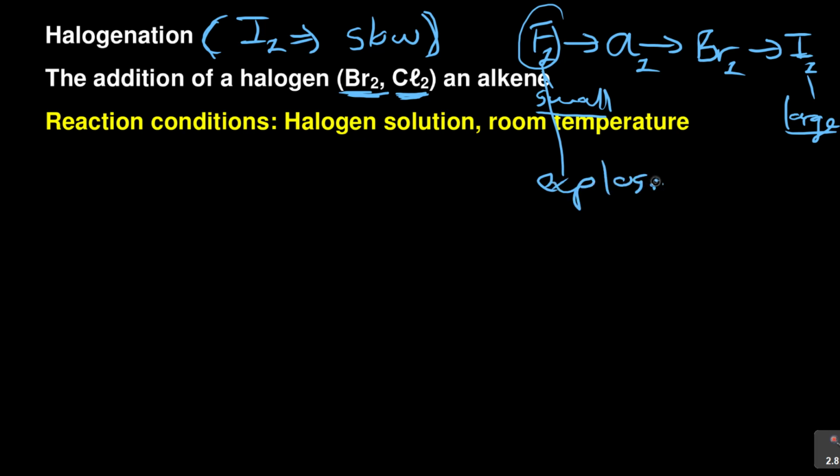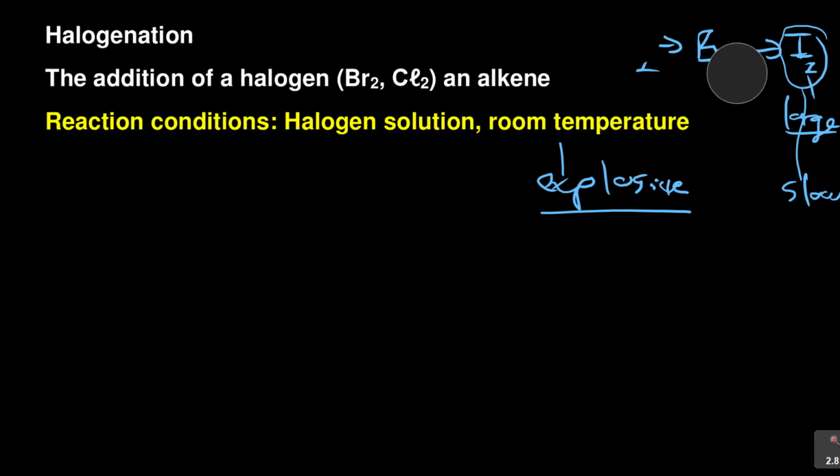It's a very volatile reaction, and then this reaction here is slow on halogenation. Why? Because the smaller molecules react faster. The smaller the molecule, the higher the surface area, and the faster the rate of a reaction, making it too fast. And then on the iodine, because it's a bigger molecule, the reaction is slow because it has got a smaller surface area. So you can link this to the intermolecular forces.